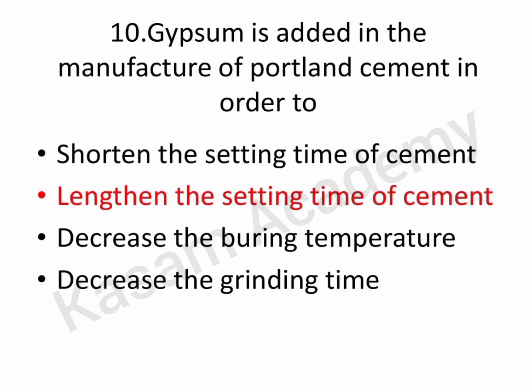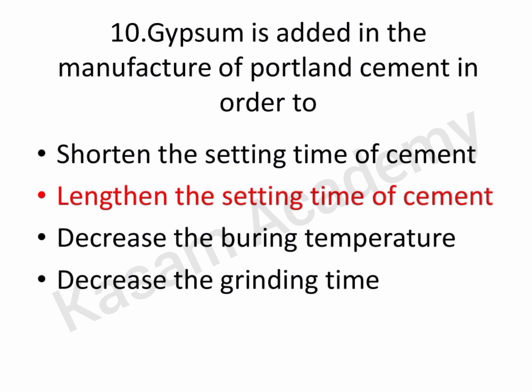10th question: gypsum is added in the manufacture of Portland cement in order to A, shorten the setting time of cement. B, lengthen the setting time of cement. C, decrease the burning temperature. D, decrease the grinding time.